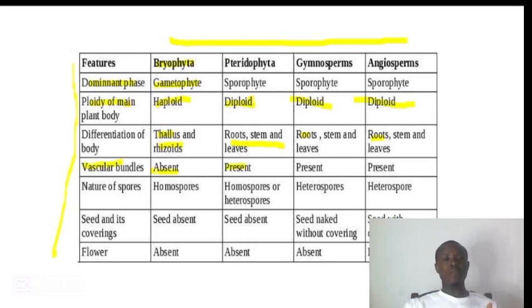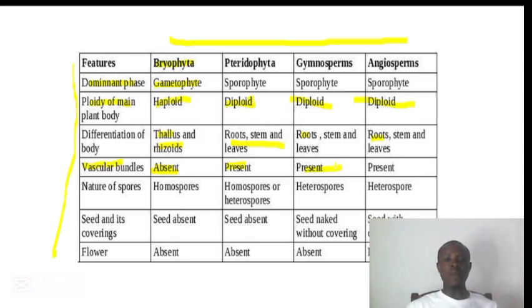But in terms of the vascular bundles, they are absent in Bryophyta, but they are present in Pteridophyta and they are present in Spermatophyta. In here, they differentiate the Spermatophyta to be the gymnosperms and the angiosperms.